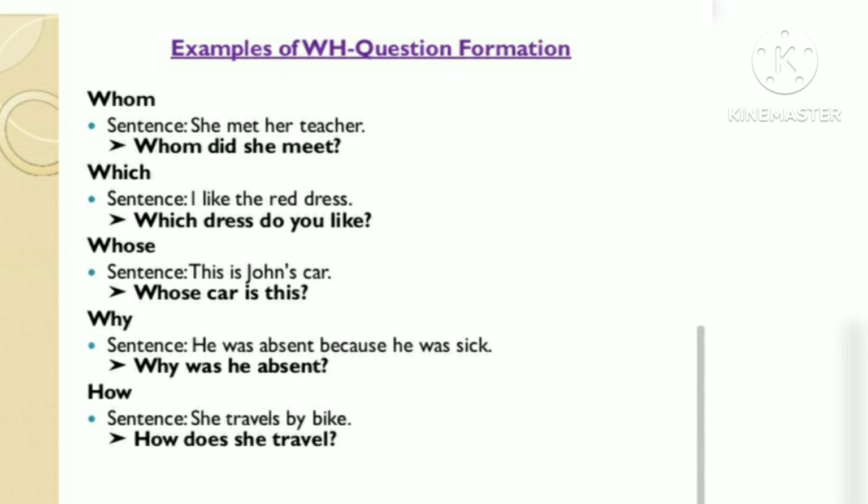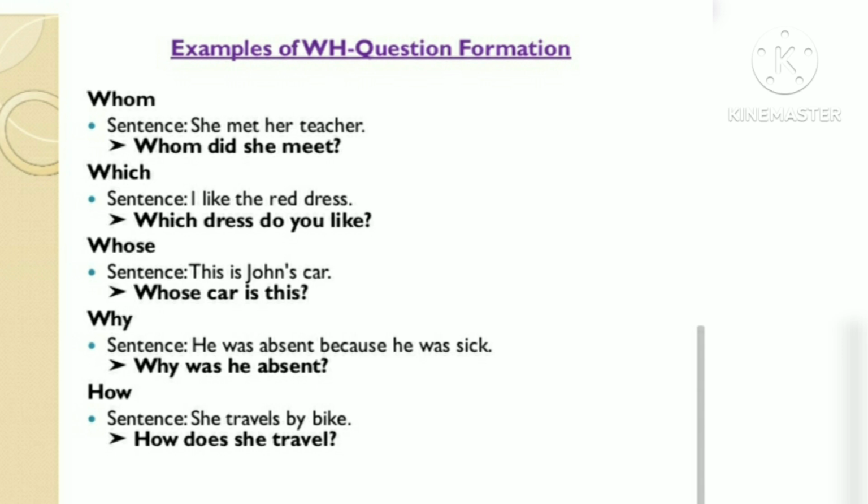Next WH word is which, used to ask about a choice. In the sentence we have I like the red dresses. If you want to know which one, the question will be which dress. So the answer is the red one. Next, whose is used to ask about possession. For example, we have the sentence this is John's car. To ask who owns the car, we ask the question whose car is this.